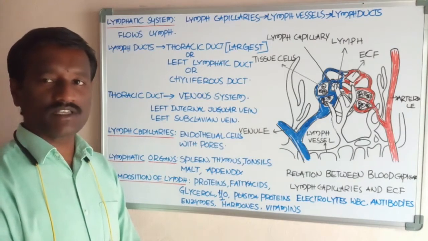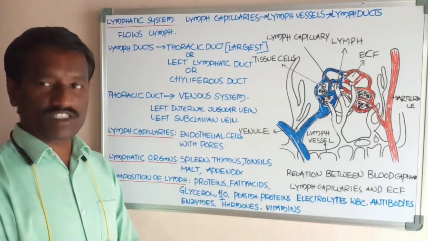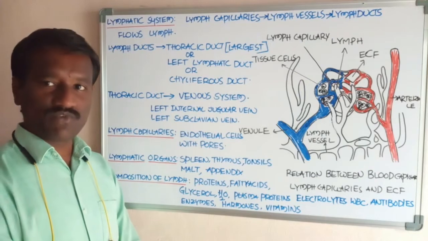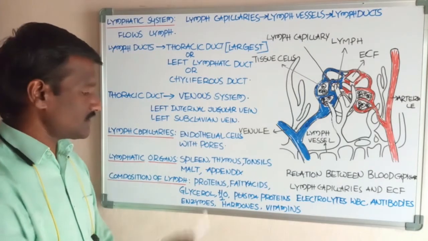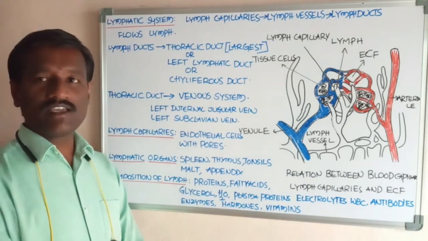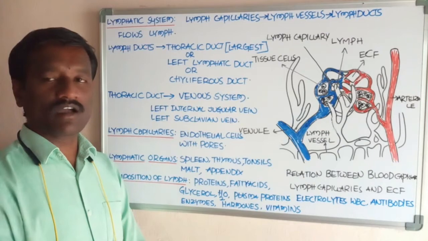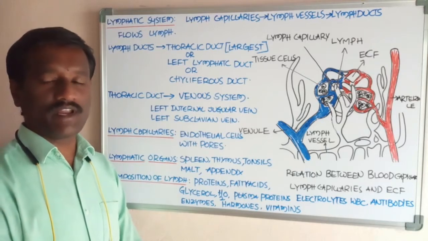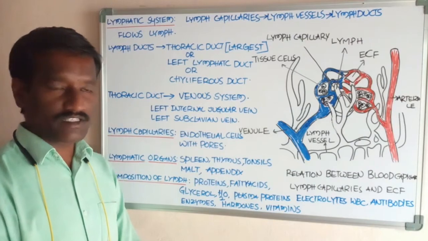It is located in the left part of the abdomen, to the left of the stomach. It is a reservoir of lymphocytes and red blood cells. The spleen acts as a hemopoietic organ, which means it produces red blood cells up to the fifth month of the gestation period, the period of pregnancy.